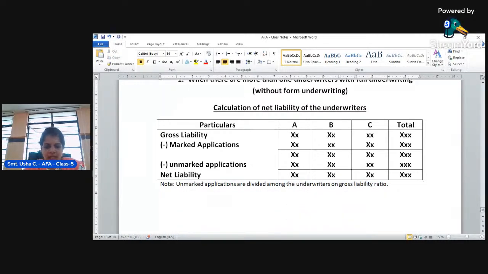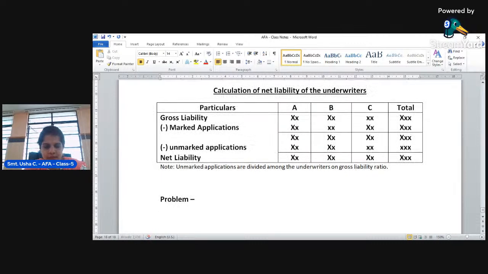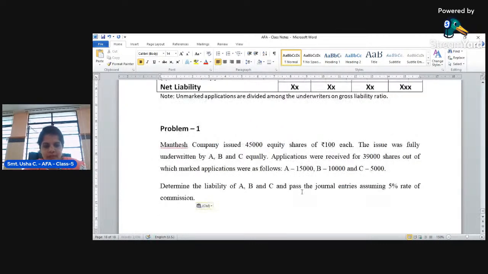Okay, this is a problem. Look at this problem. Mantesh company issued 45,000 equity shares of rupees 100 each. The issue was fully underwritten by A, B, and C equally.